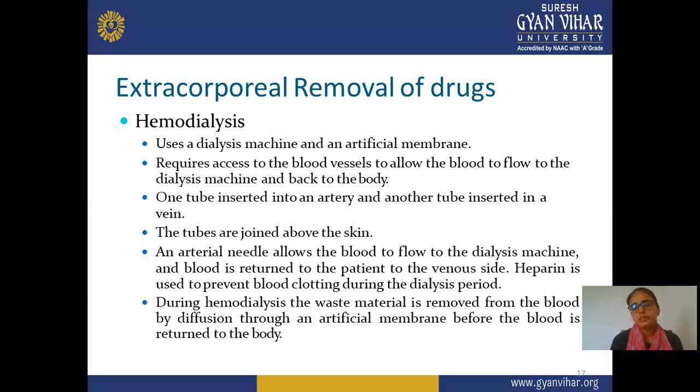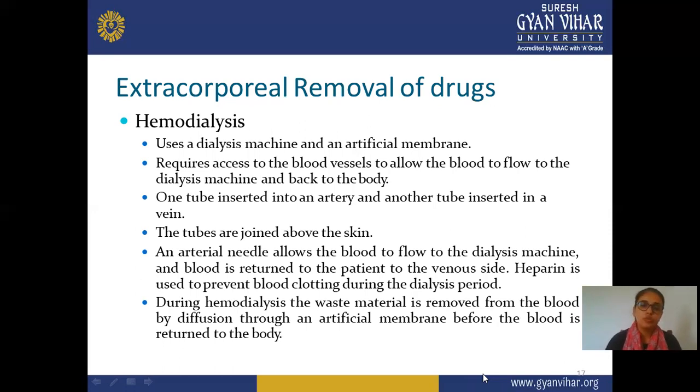Artificial blood flow is also required. In this machine you supply the blood to the dialysis machine, and the blood is returned to the patient on the venous side. Heparin is used to prevent blood clotting during the dialysis period. So the artificial blood flow does not clot, because we prevent clotting with the help of heparin.